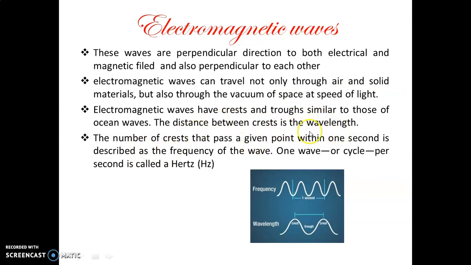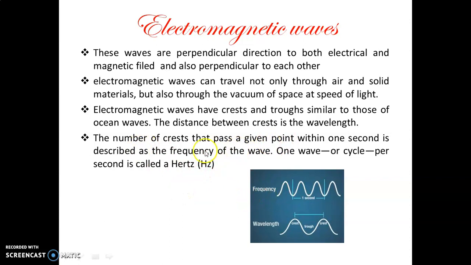There are some definitions, like wavelength. Electromagnetic waves have crests and troughs. This is called a crest and this part is called a trough, similar to ocean waves. The distance between crests is called the wavelength, generally denoted by lambda.